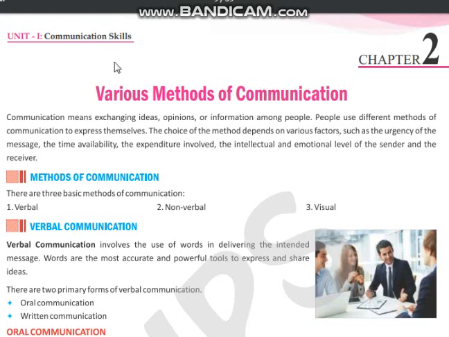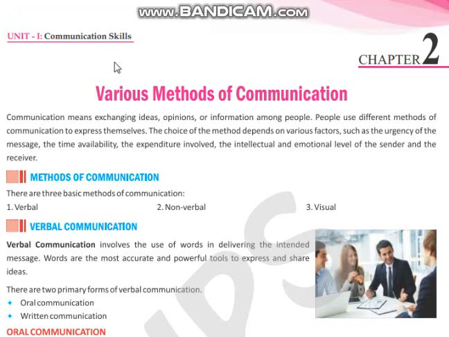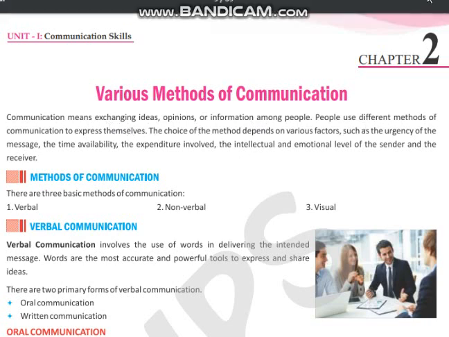There are 4 parts in this chapter, so we are now going through chapter 2, which is various methods of communication. As you previously understood, communication means exchanging your ideas and information with other people.